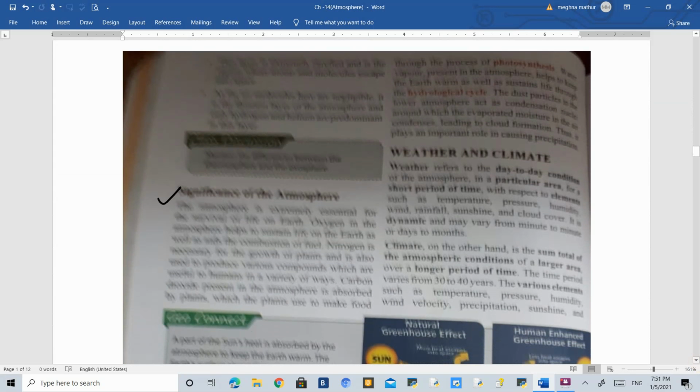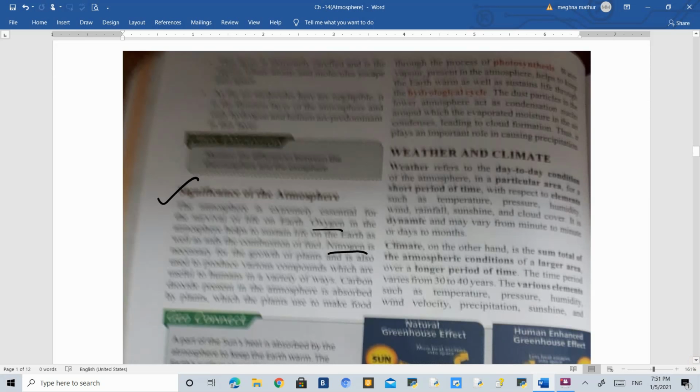Now, what is the significance of the atmosphere? Significance means that whatever elements we have talked about in the atmosphere have certain importance. First of all, nitrogen, which is the maximum in the atmosphere. Nitrogen helps in the growth of the plants, because it provides a very important component which makes the soil very fertile. Then oxygen.